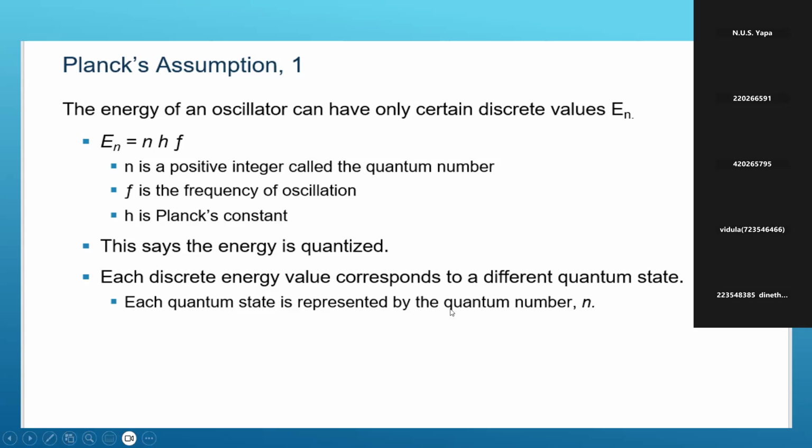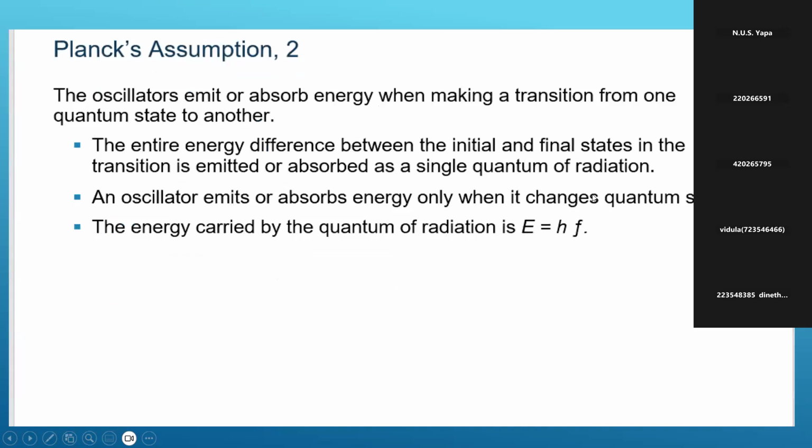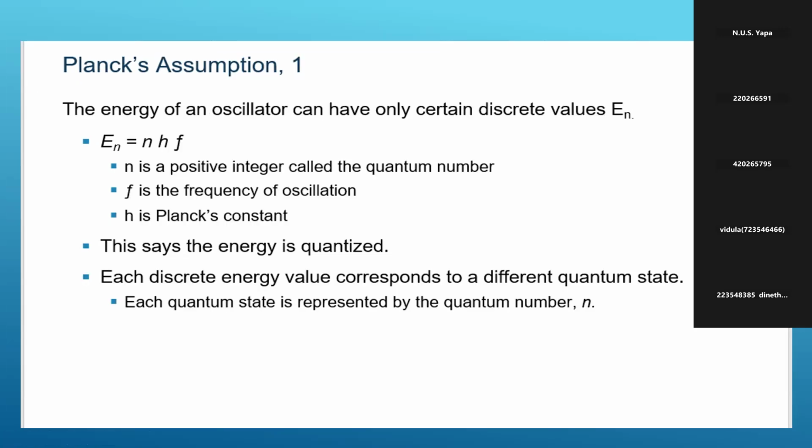Each discrete energy value corresponds to a different quantum state. n equal to 1 is one quantum state, n equal to 2 is another. Each quantum state is represented by the quantum number n, which can be 1, 2, and so on. So we can see discrete energy values correspond to different quantum states. This is the first assumption. I think you can understand, right? In the ground state, n equals 1, and the energy is hf.